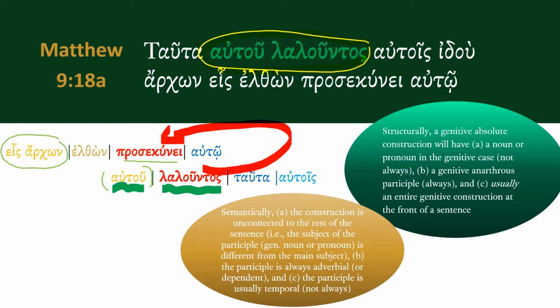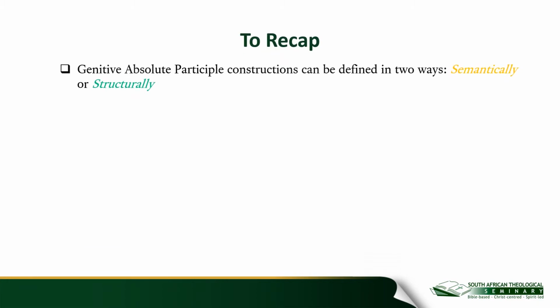This was a mouthful, but I hope that it helps you to recognize genitive absolute constructions. If this is all new to you, so let's recap. We have learned that genitive absolute participle constructions can be defined in two ways. It can either be defined semantically or it can be defined structurally.